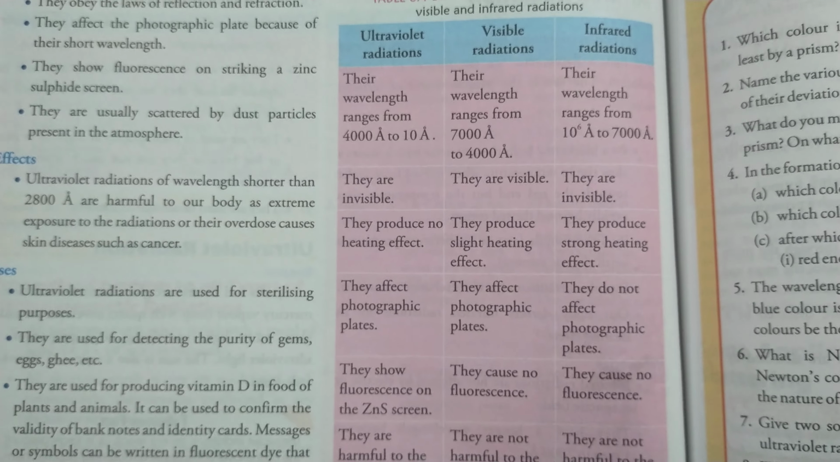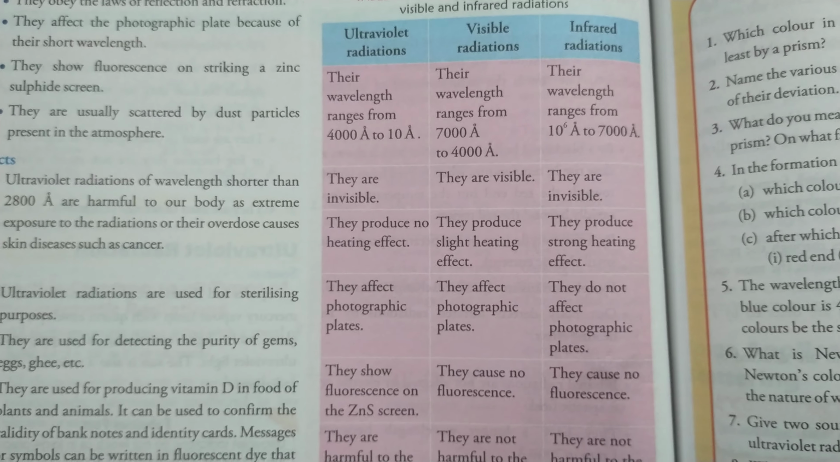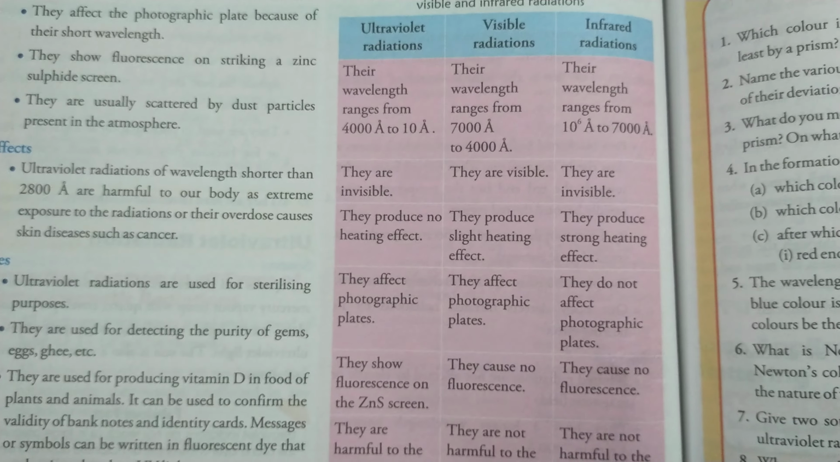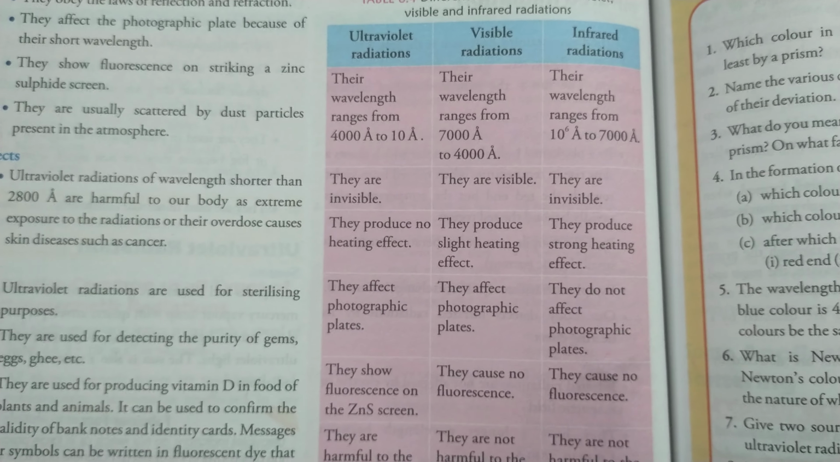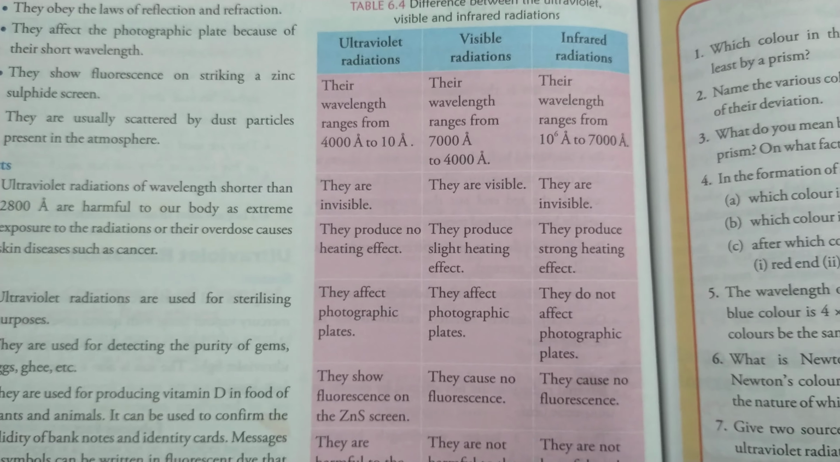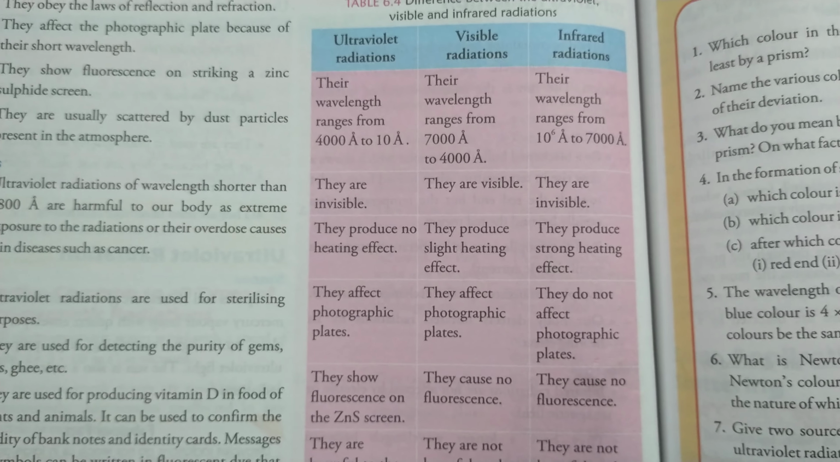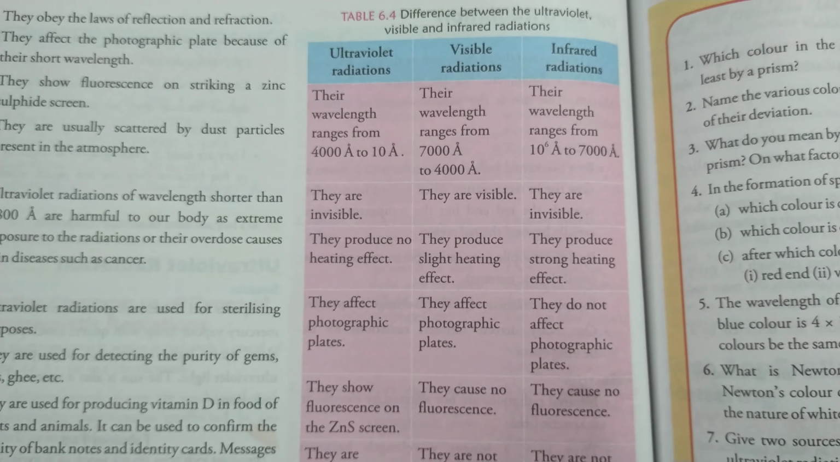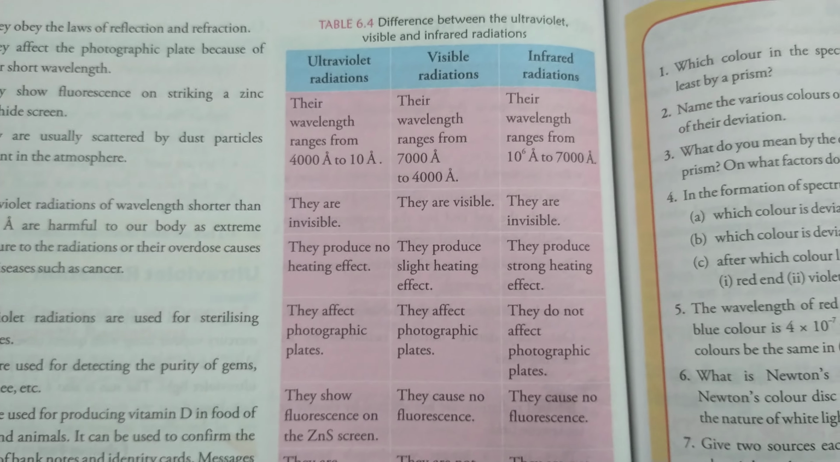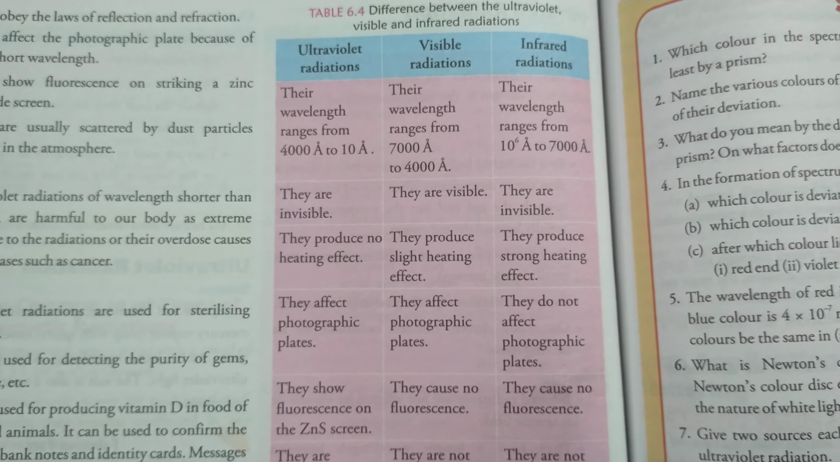So the range of wavelength is given. For UV radiation, the wavelength ranges from 4000 angstrom to 10 angstrom. Visible light wavelength ranges from 7000 angstrom to 4000 angstrom, and infrared is from 10 to the power 6 angstrom to 7000 angstrom. UV is invisible, visible light is visible, and infrared is also invisible.